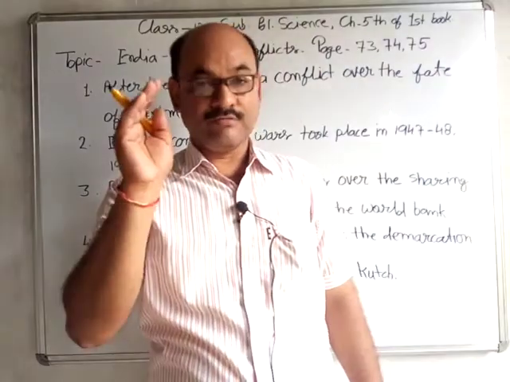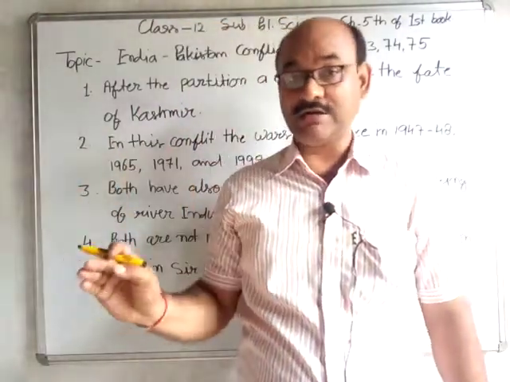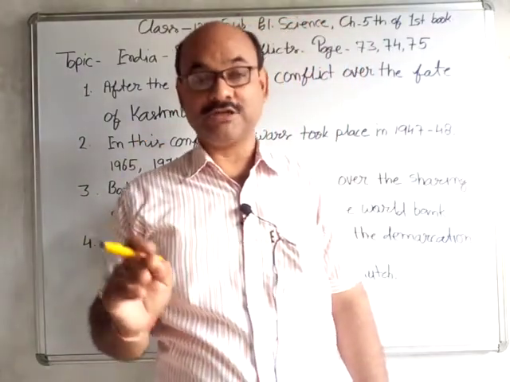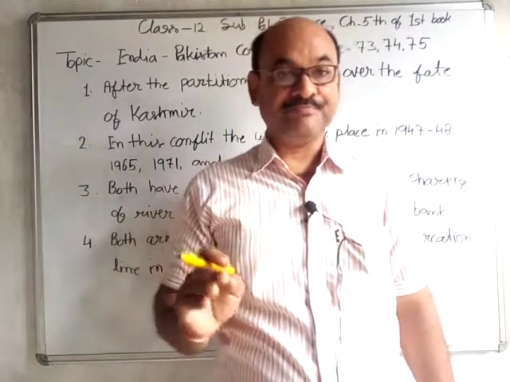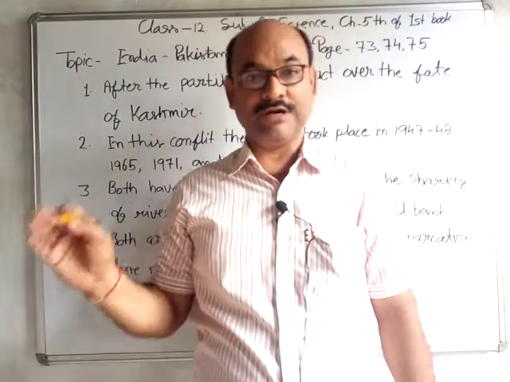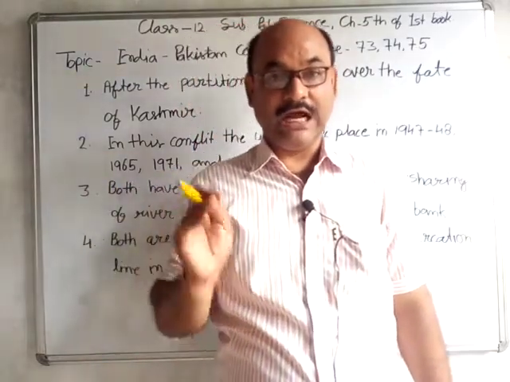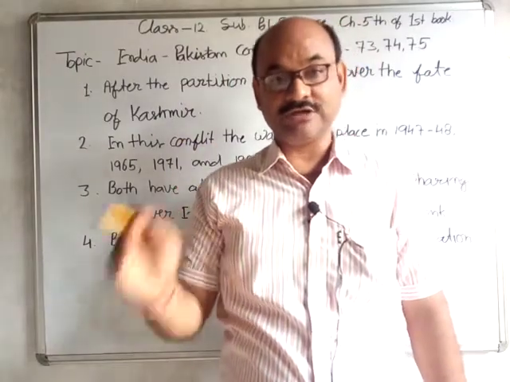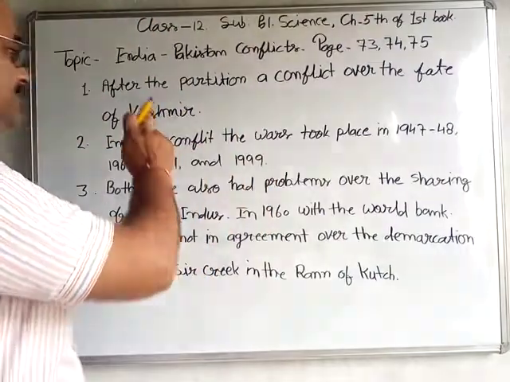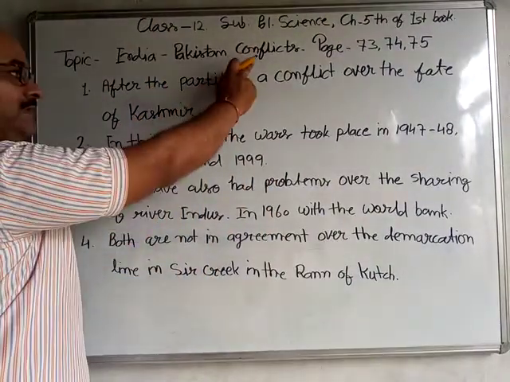Under the agreement between the Kashmir ruler and the Indian government, Kashmir is a real part of India, but Pakistan did not accept this agreement between Maharaja Hari Singh and the government of India. Pakistan rejected this agreement, and Pakistan always tried to occupy Kashmir. Okay, the first point is clear: why Kashmir became a zone of conflict.